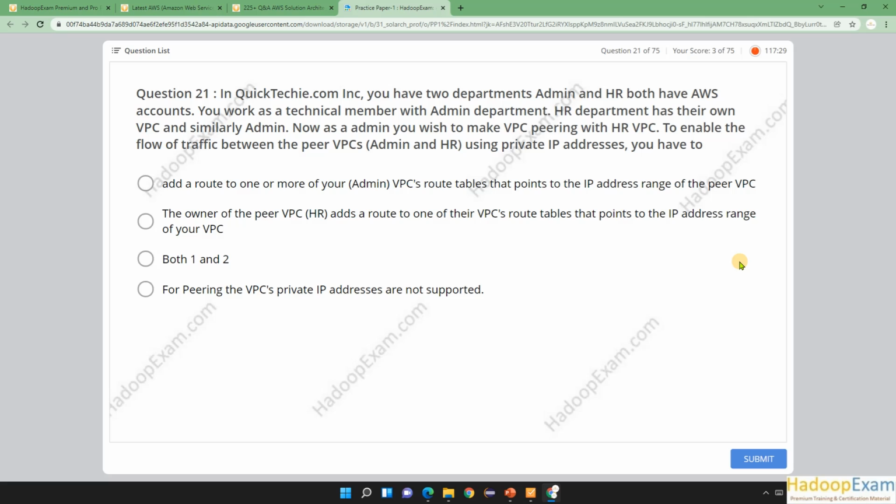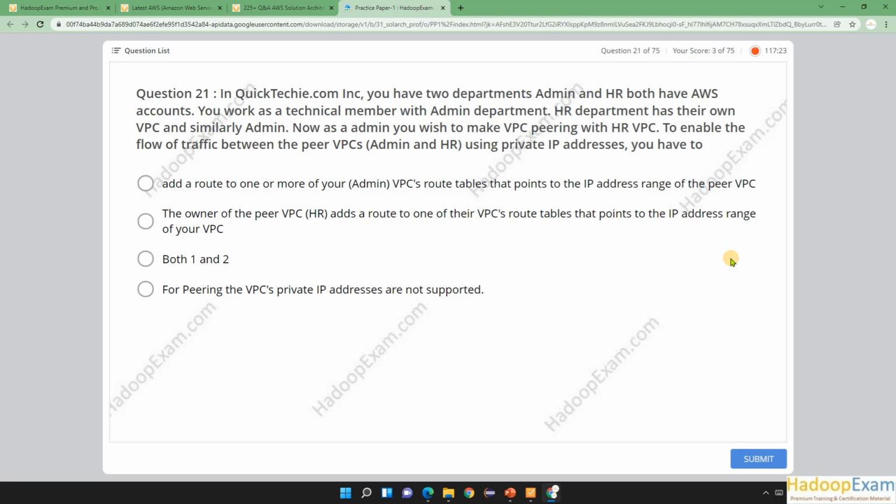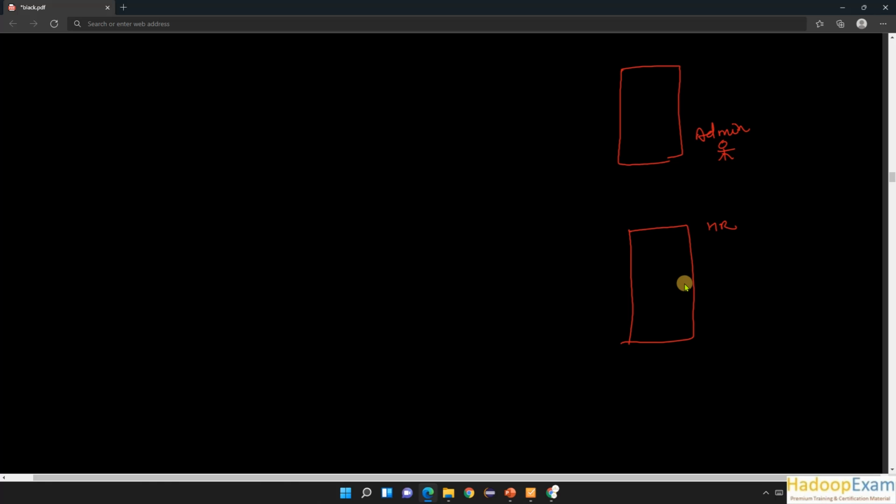You work as a technical member with the admin department, so you are working as this technology department. Here the HR department has their own VPC and similarly admin has their own VPC, so both have their own VPC.